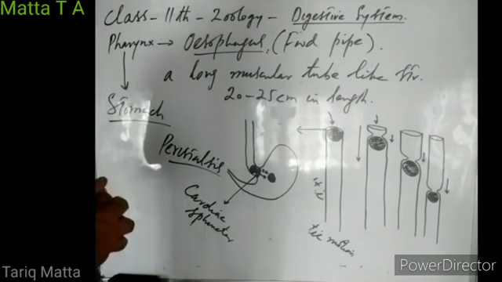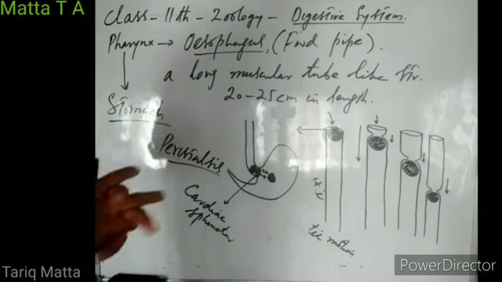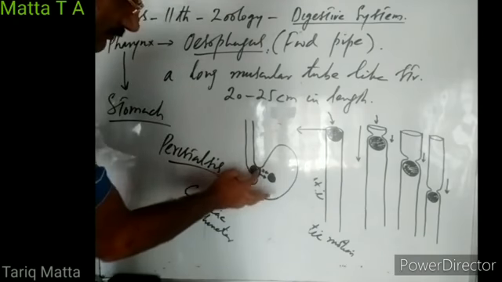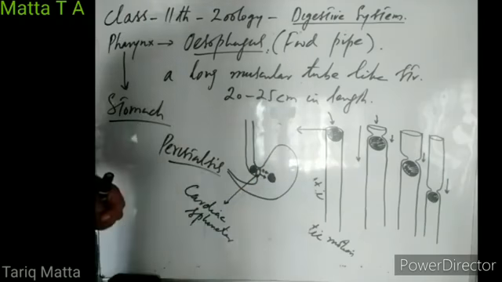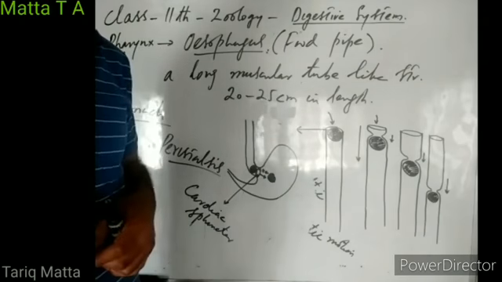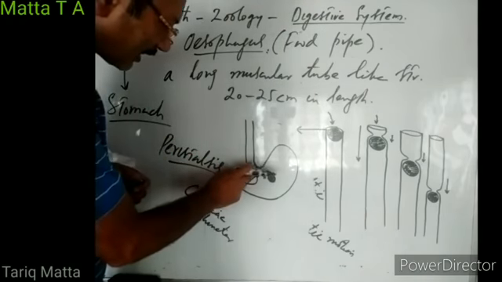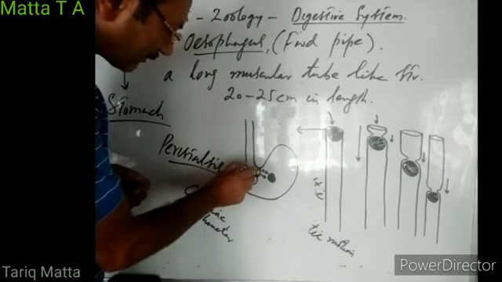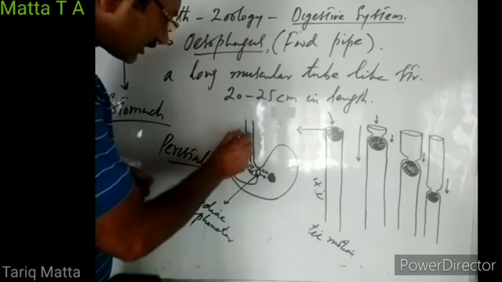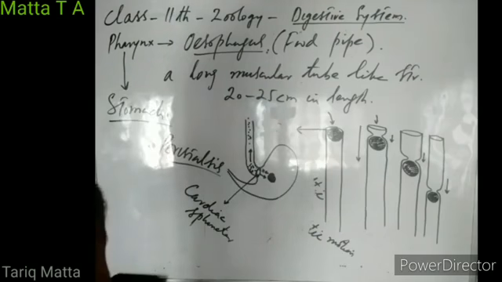Because of some factors, because of smoking, because of spicy food, because of oily food, or because of some other medication, this cardiac sphincter does not close properly. It remains partially closed. So a space is left. Through that space, some acidic gastric contents may come back into esophagus. And from esophagus, these acidic gastric contents may go back into the pharynx or into the mouth, right? So that is due to malfunctioning of this cardiac sphincter.